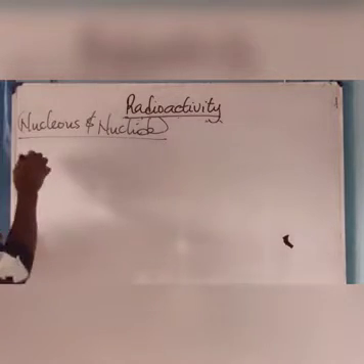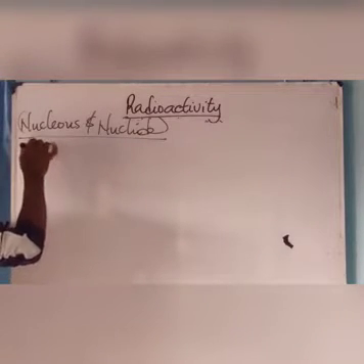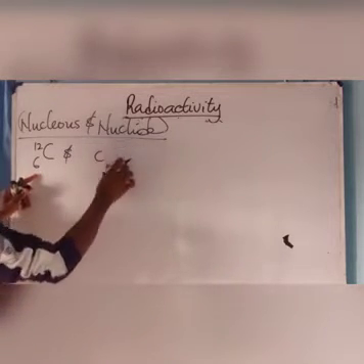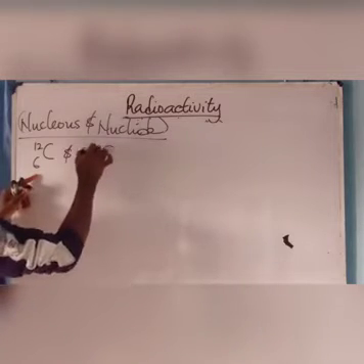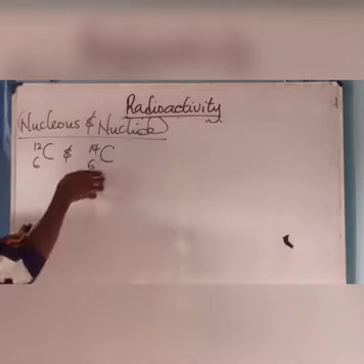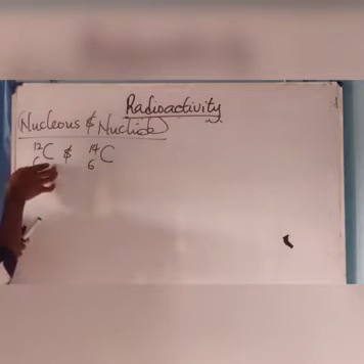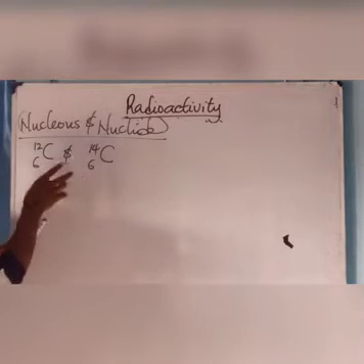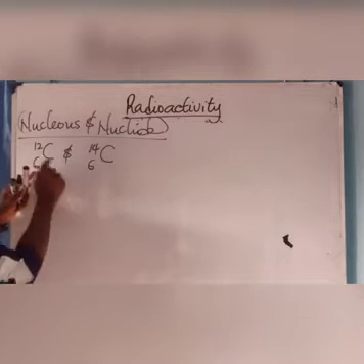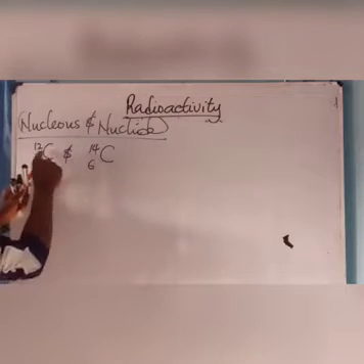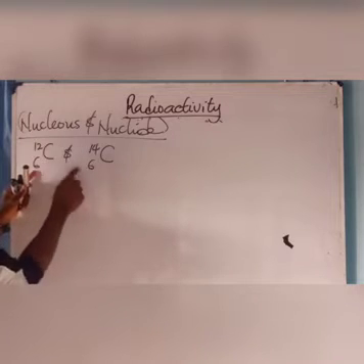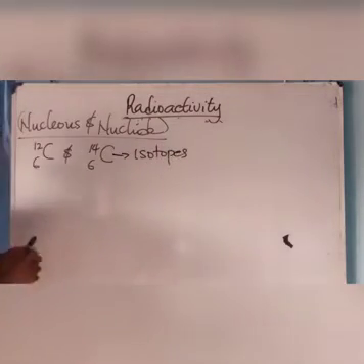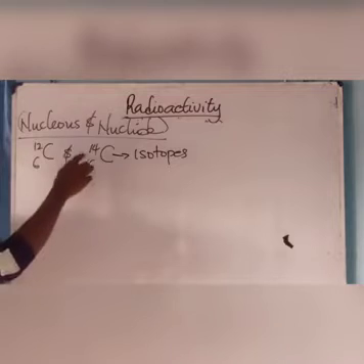Which means that, for example, I have carbon 6, 12, and I have carbon 6, 14. The nuclide, the isotopic nuclide of this is what? This. So you can see that these two guys are what? Isotopic, because they have the same atomic number but different mass number. These guys are isotopes, because they have the same atomic number but different mass number.